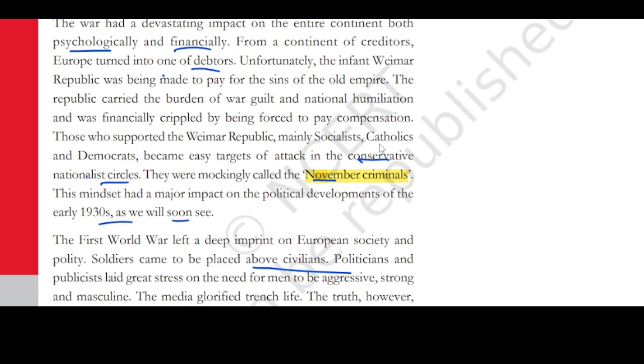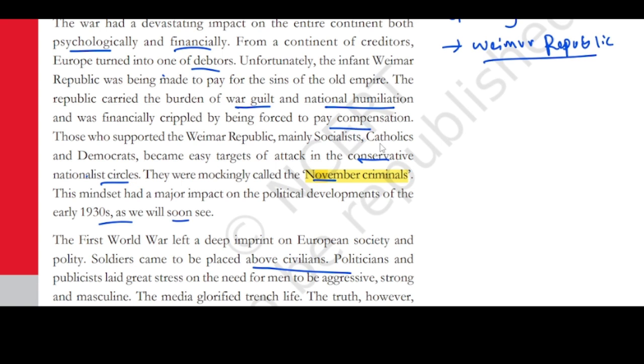Unfortunately, the infant Weimar Republic was made to pay the sins of the old empire. So, which was the old empire? Germany was an old empire, which was being ruled by a monarch. But who is paying the war reparations now? The Weimar Republic is paying the war reparations. That is the new republic formed after losing, and they are paying back whatever the German Empire had done. The republic carried the burden of war guilt and national humiliation and was financially crippled by being forced to pay compensations.